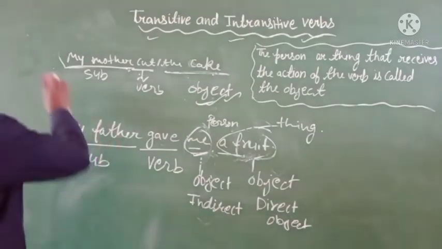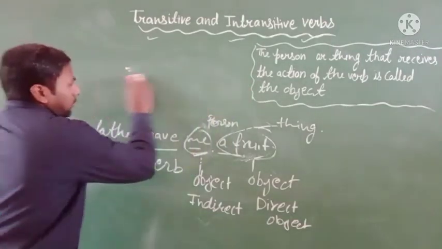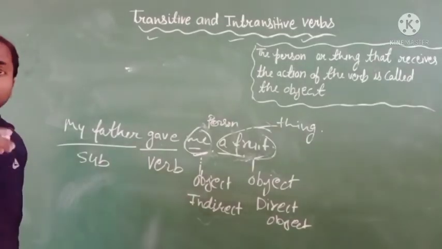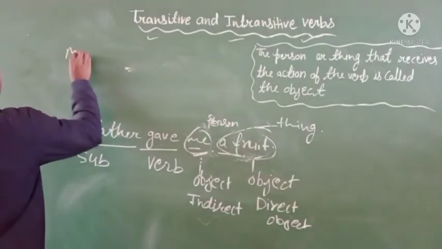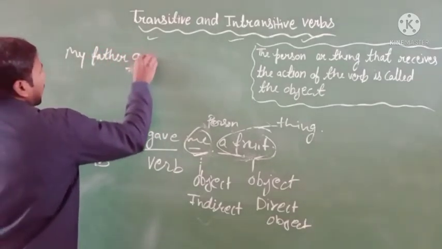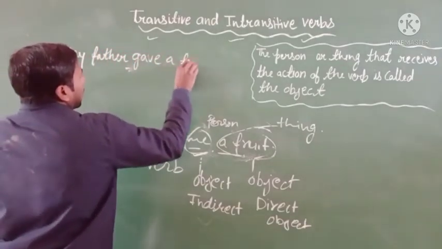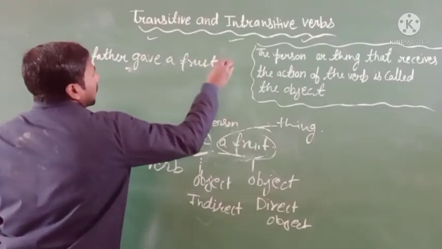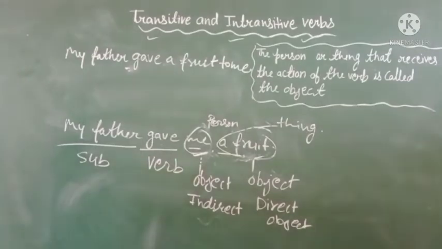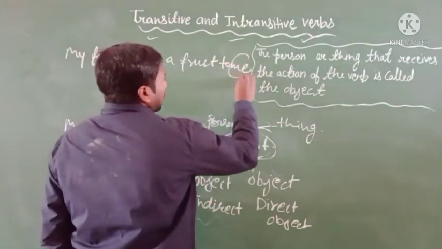For example, my father gave a fruit to me. So first you identify the person word.